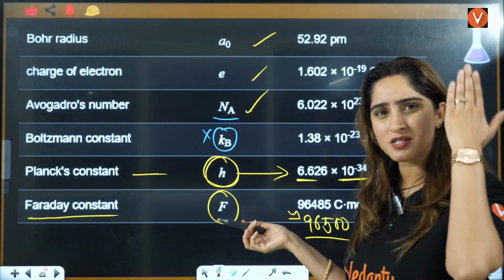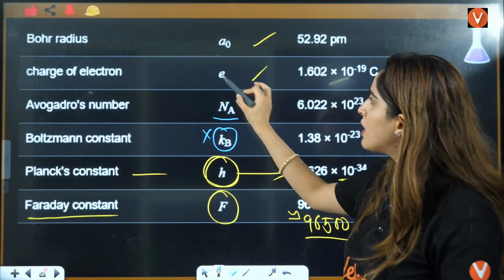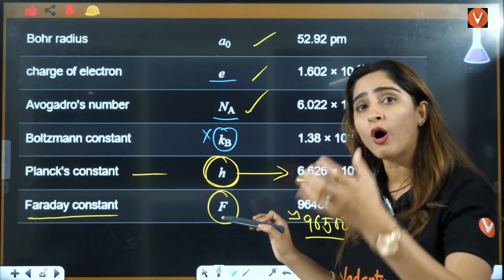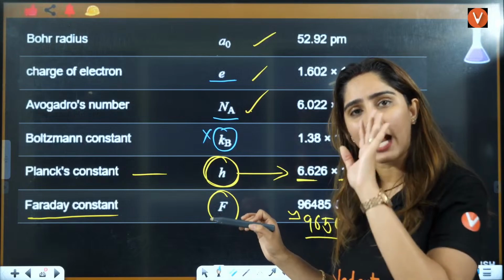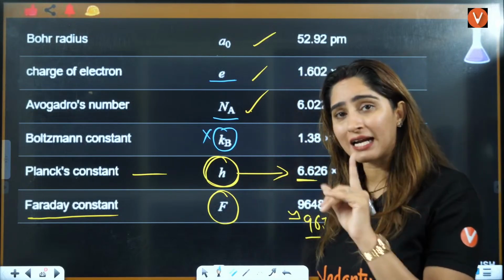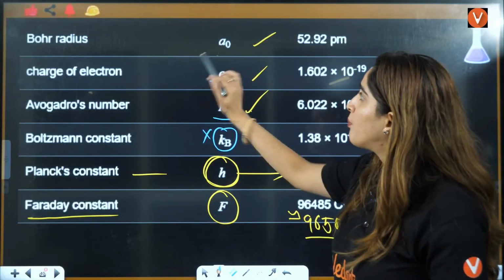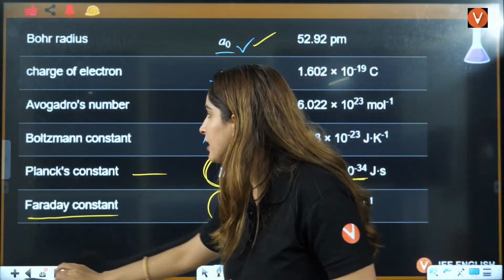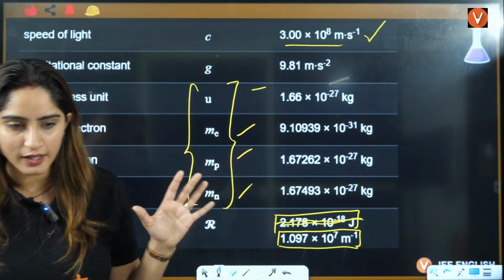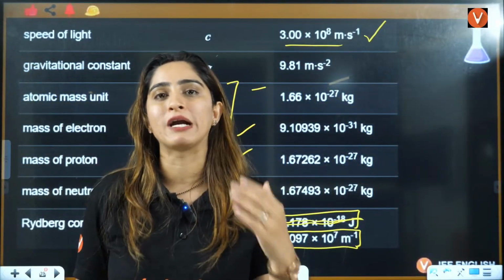Avogadro's number we have studied in class 9th also. Charge on electron, mass of electron, charge of proton and neutron, mass of proton and neutron, all that we will study in structure of atom, but you have to remember them, right? Bohr radius also we will study in detail. So all of this is just an overview of what we are going to study in physical chemistry.